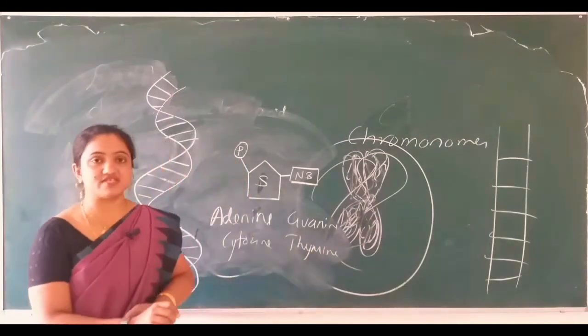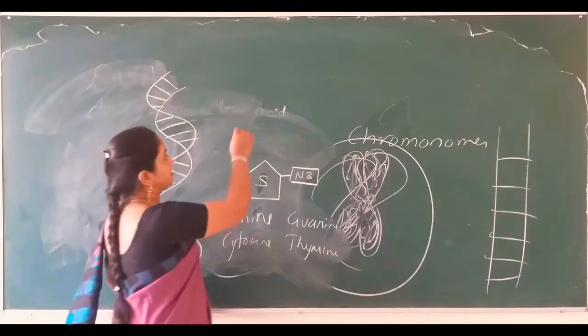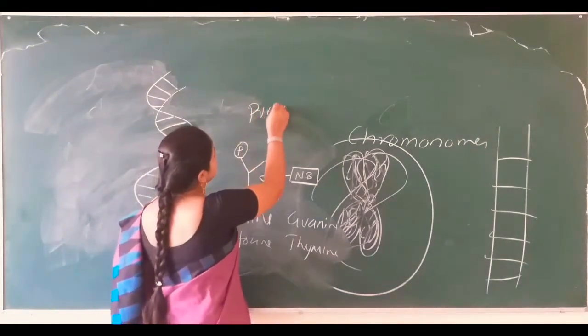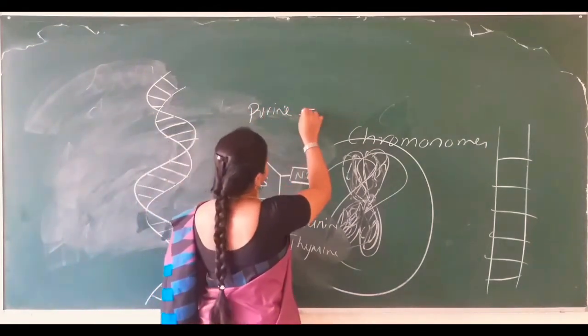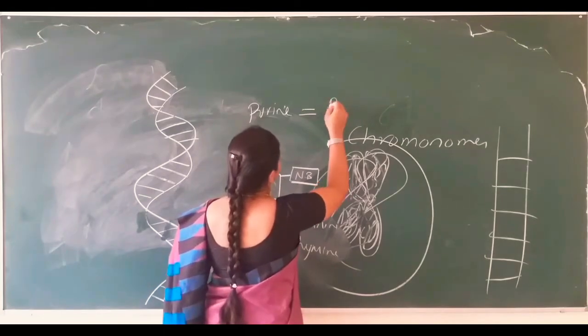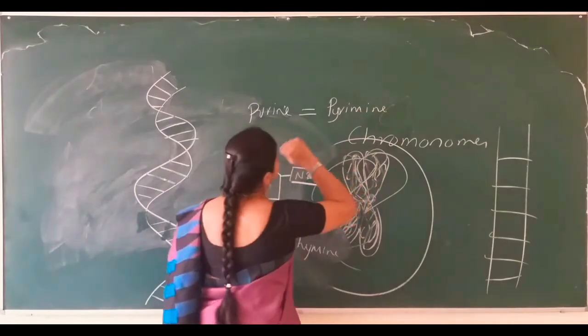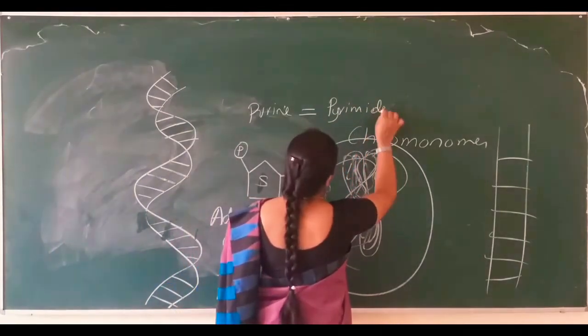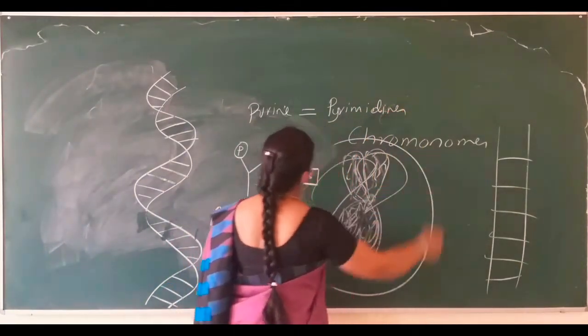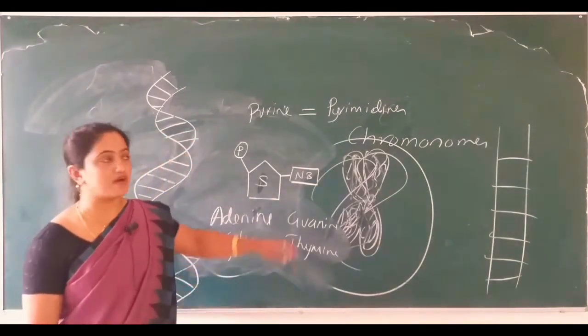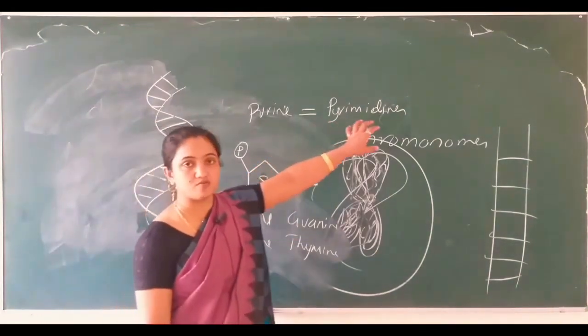We call these purines and pyrimidines. The purines and pyrimidines are connected by double or triple hydrogen bonds.